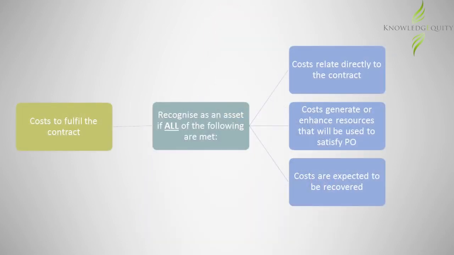In order for these costs to be capitalized as an asset, all the requirements of IFRS 15 paragraphs 95 and 96 must be satisfied. The costs of the ingredients relate to drug Y and these costs will be used to produce drug Y, so the first 2 criteria have been satisfied. The costs of the ingredients are recoverable as it would have directly been included in the profit margin. Hence, the costs of the ingredients for drug Y would need to be capitalized.